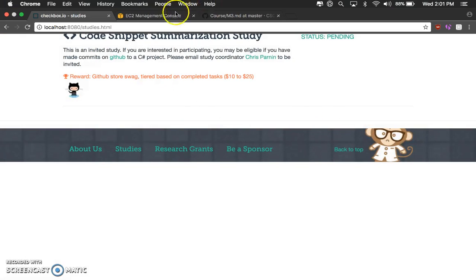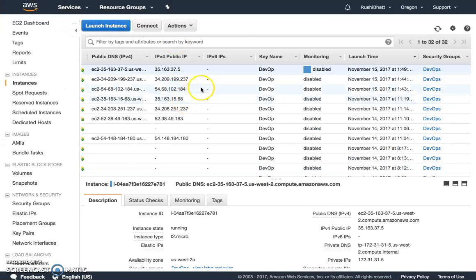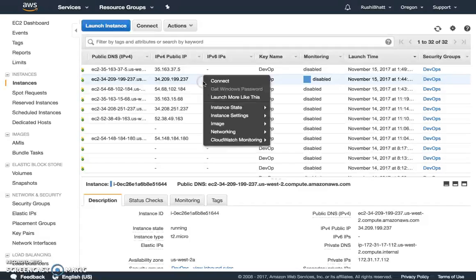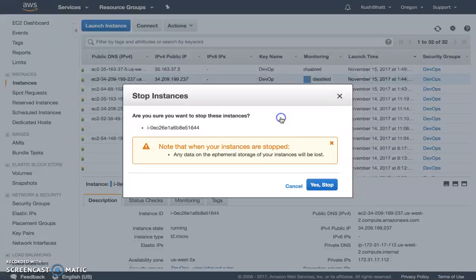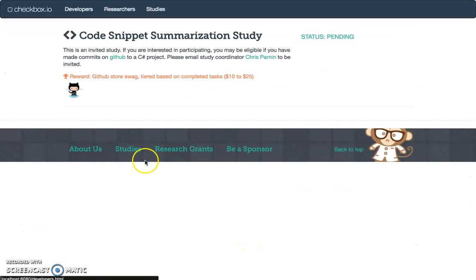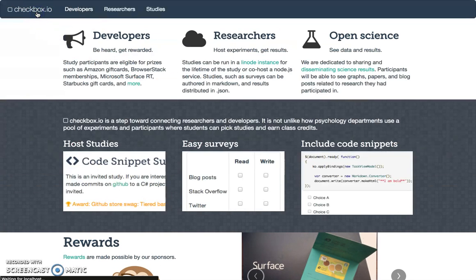So let's go to my EC2 management console. The 34.209 IP address is my Canary build, and I'm going to power it down. And now that it's done, I'm going to continue making a bunch of requests on my checkbox application.